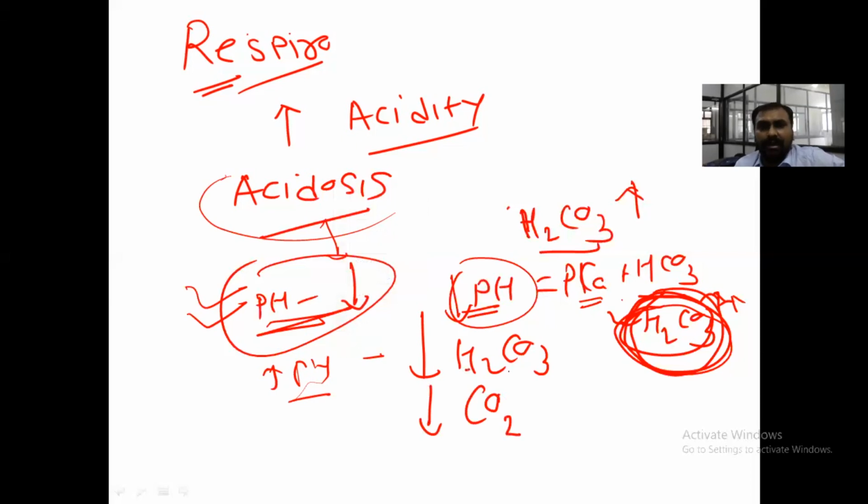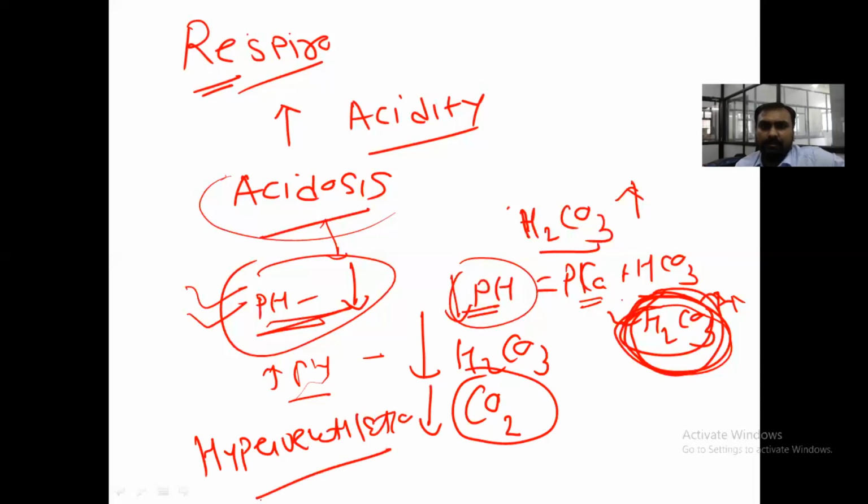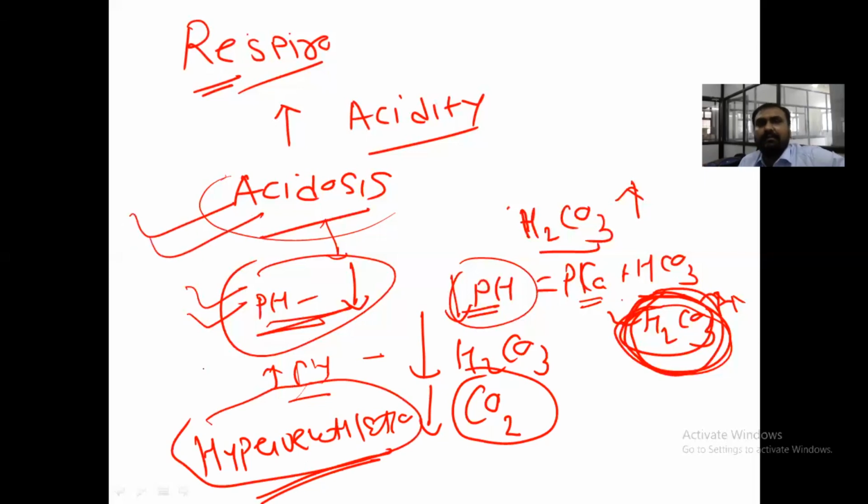So when there is a decrease in CO2 level, there is hyperventilation. The respiratory center will be stimulated, so in case of acidosis there will be hyperventilation, the CO2 will be decreased, and ultimately the pH will be increased.